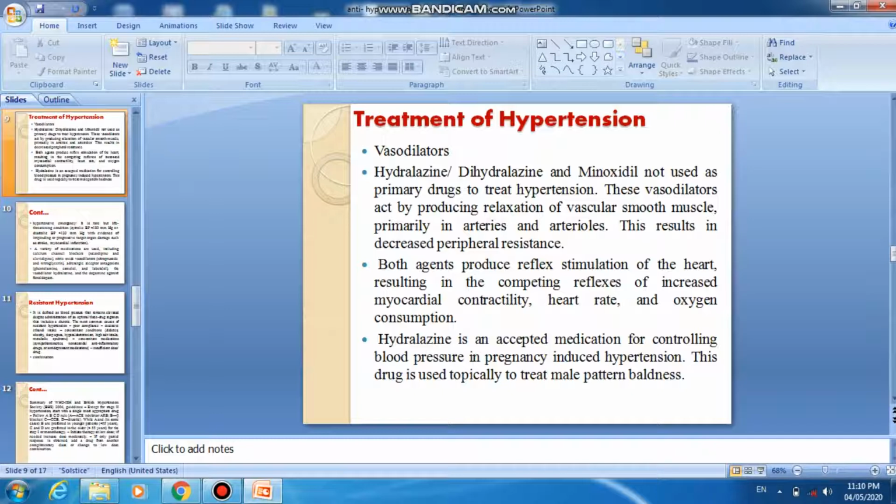These vasodilators act by producing relaxation of vascular smooth muscle, primarily in arteries and arterioles. This results in decreased peripheral resistance. Both agents produce reflex stimulation of the heart, resulting in increased myocardial contractility, heart rate, and oxygen consumption. Hydralazine is an accepted medication for controlling blood pressure in pregnancy-induced hypertension. Minoxidil is used topically to treat male pattern baldness.